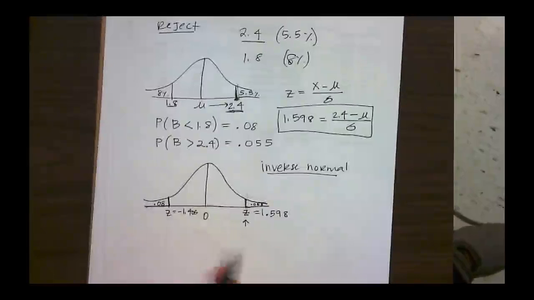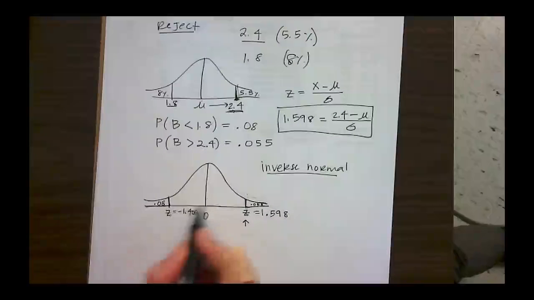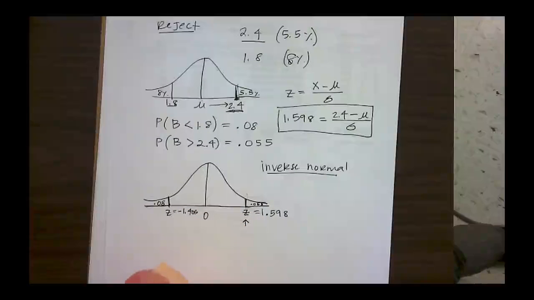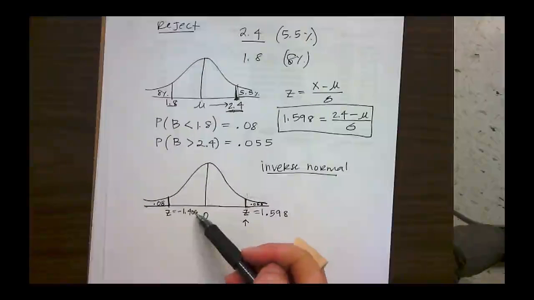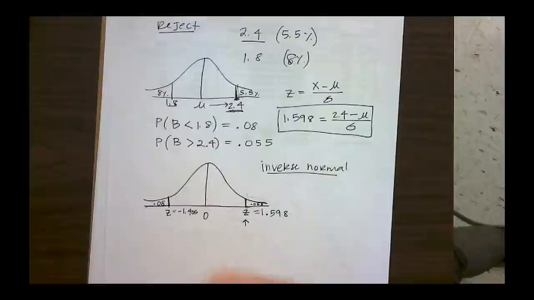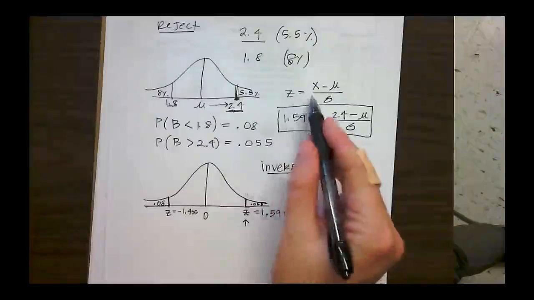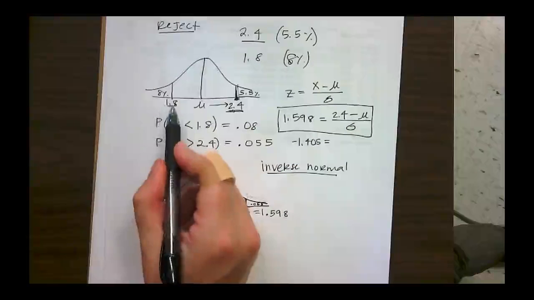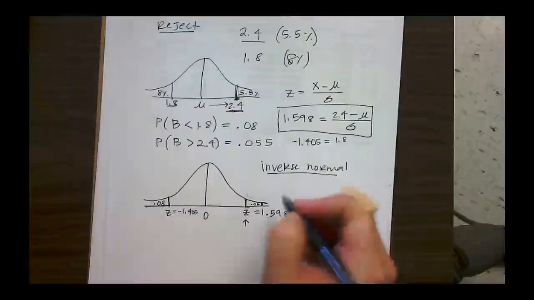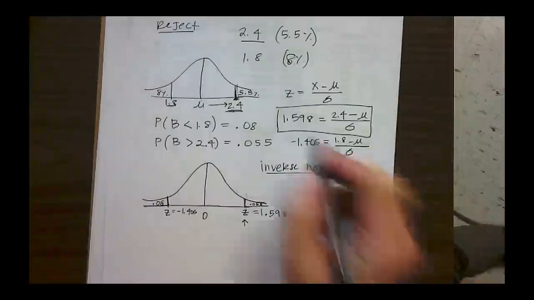All right, so now we see this is negative 1.405. So it's negative because it's to the left of the mean. So that means whatever this number is going to be 1.405 standard deviations below the mean. So 1.8 is negative 1.405 standard deviations below this mean. So I'm going to set up another equation using my z-score formula. This time, negative 1.405 equals, now my x value is 1.8 minus mu divided by sigma.